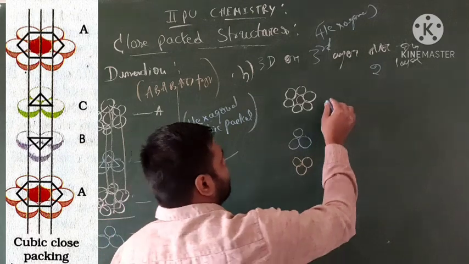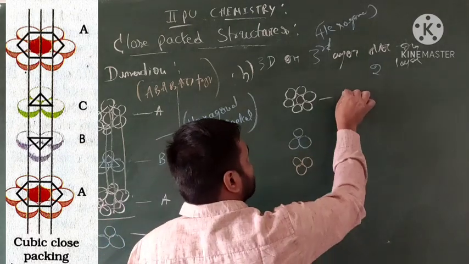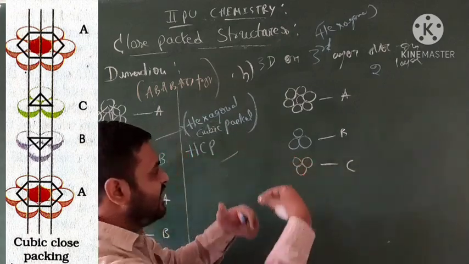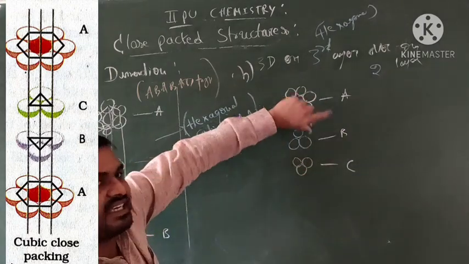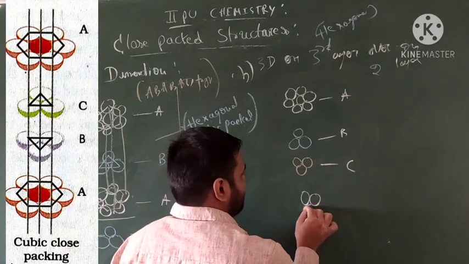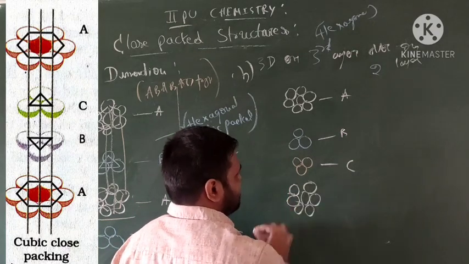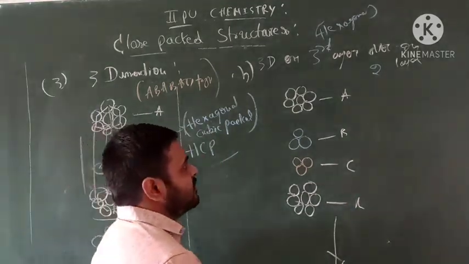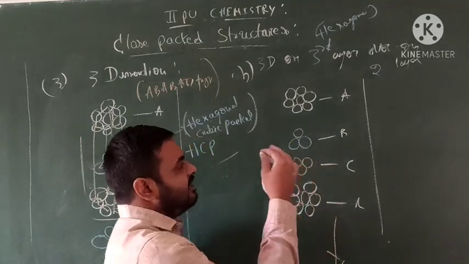And this is what? A type. This is B type. This is C type. Again it comes from the original. Then again what happens? A type molecules will be repeated again. This is what? 1, 2, 3, 4, 5, 6. This is a continuation, an infinite series. Okay? So this is A, B, C.